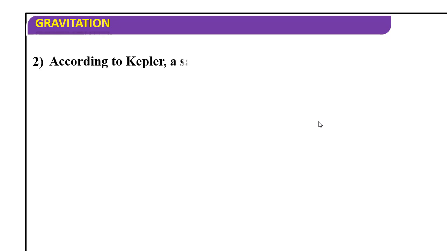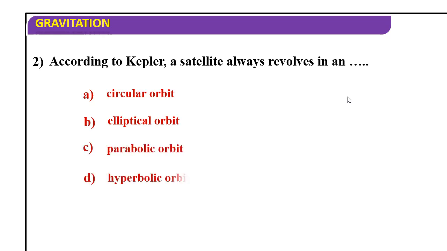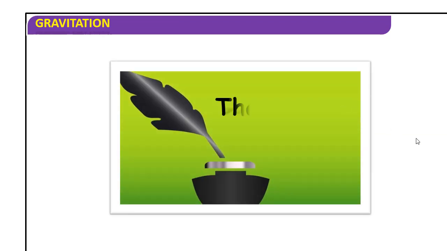You just remember that. According to Kepler, a satellite always revolves in an elliptical orbit. You know that elliptical orbit; just now we discussed it. So with this, Kepler's laws and the introduction to gravitation are completed. Then we can check some problems based on Kepler's laws of planetary motion. Then we will study Newton's law of gravitation.